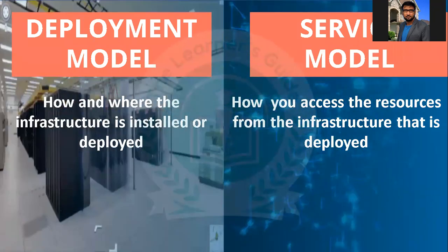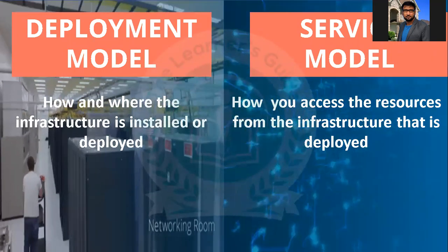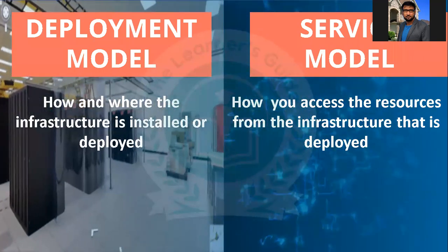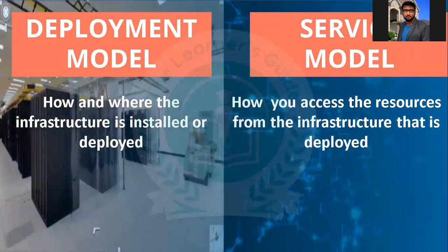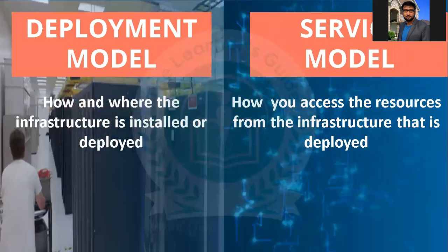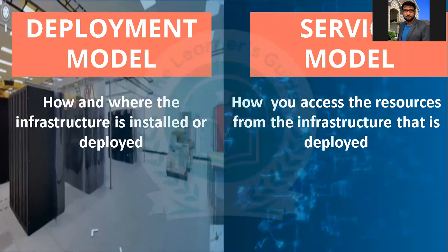The service model is how you access the resources from the infrastructure that is deployed. Whatever you have deployed, how you are accessing that is what your service model talks about.